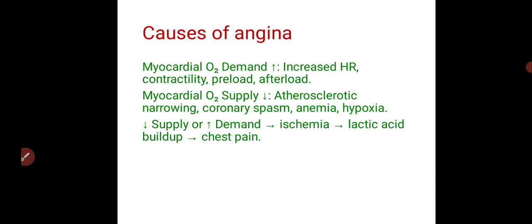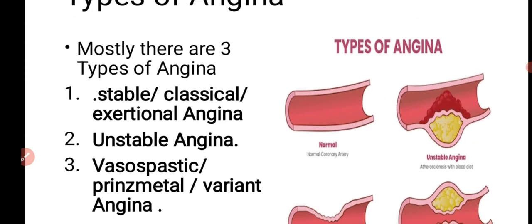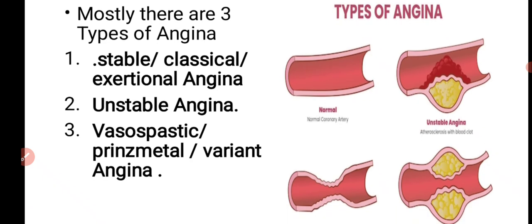Okay, so what are the various types of angina? There are three types of angina. What are those? Stable angina, which is also called classical angina and exertional angina. The second one is unstable angina. The third type is vasospastic, or Prinzmetal and variant angina. So what is the pathophysiology behind all these three anginas?